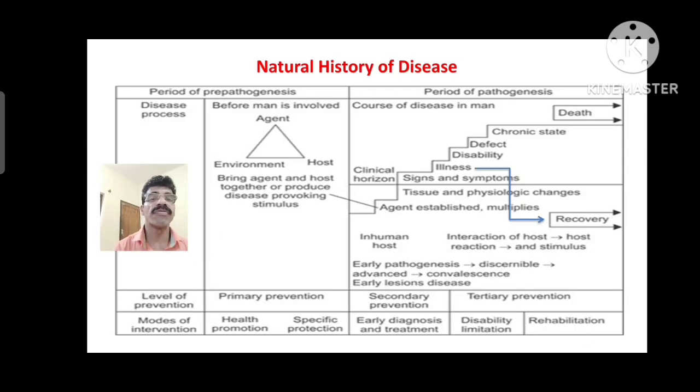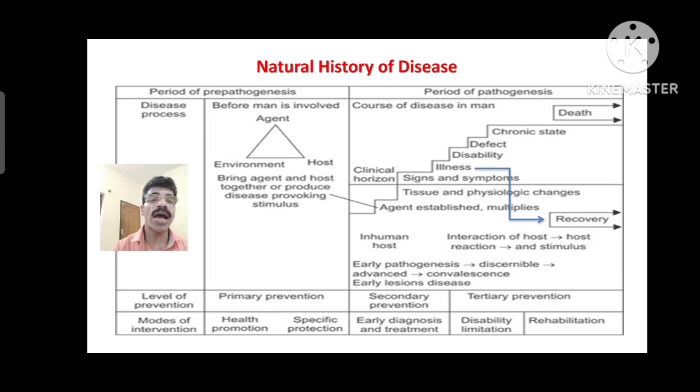This table is modified with the applications of levels of prevention. I have already uploaded a video on levels of prevention. If you have not watched that, please go through it. Understand clearly about the levels of prevention, primordial, primary, secondary and tertiary, and where and how to apply these levels of prevention in the natural history of any particular disease. Now you can see the first part of the table, the period of pre-pathogenesis. In that I have written the disease process and levels of prevention. Then I have written the mode of intervention. So what are the different modes of intervention? You know that each level of prevention has specific interventions.